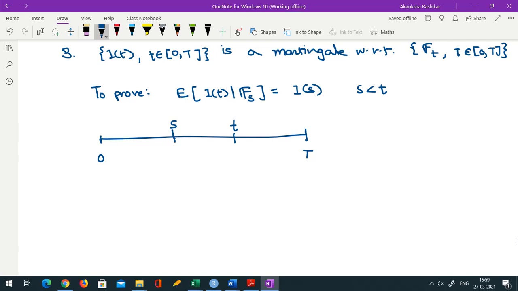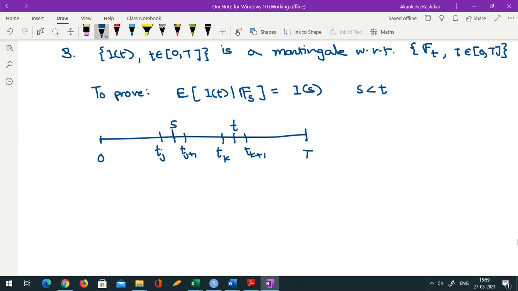Suppose s is in the jth interval, so it is between tj and tj plus 1, and t is in the kth interval, between tk and tk plus 1. Even if tj plus 1 is equal to tk, it doesn't do much harm, and if s and t are in the same interval, most of the arguments still go through.